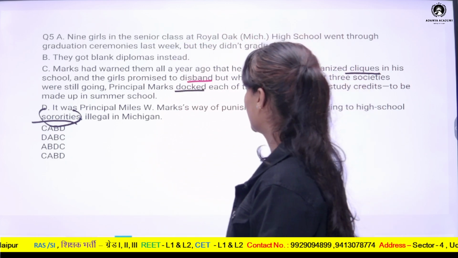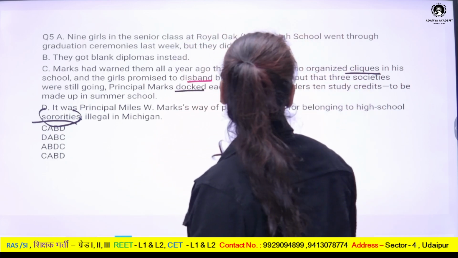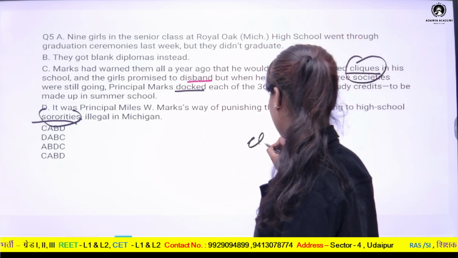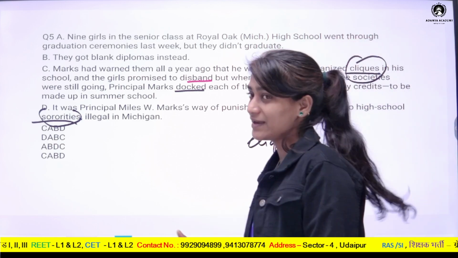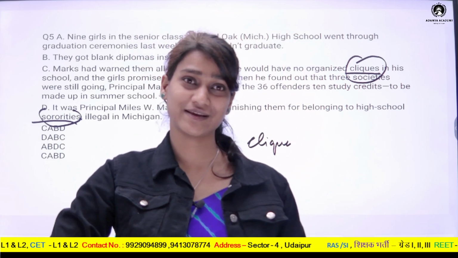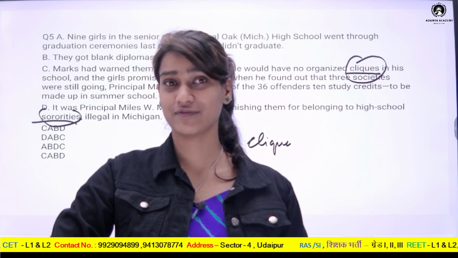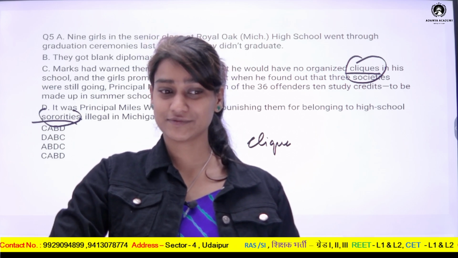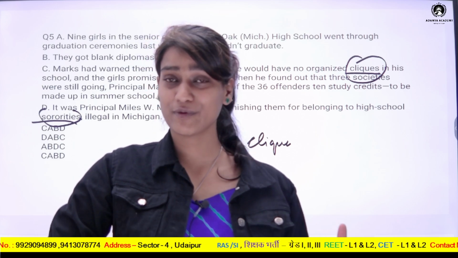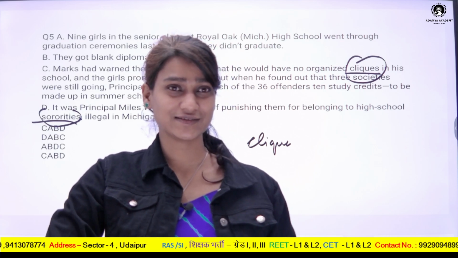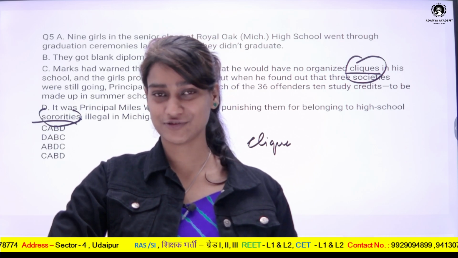So there's one more word, clique. Clique means, you might have some hobbies, like you might love music, painting, running, or sports. But whenever you have a group of musicians or a group of painters around you, you think that no one other should come in that group.